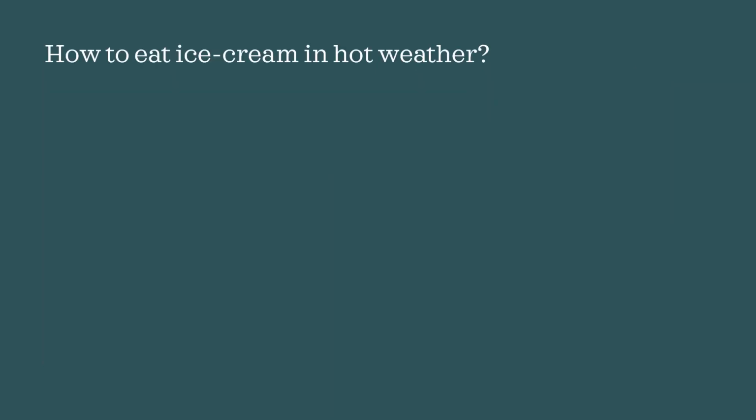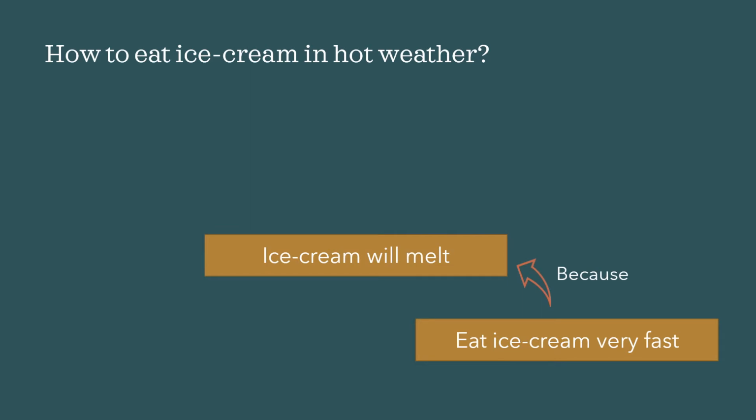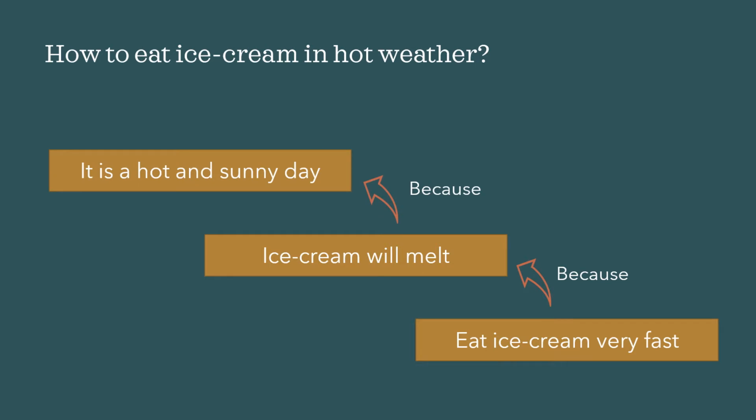So how do we eat ice cream in hot weather? We eat the ice cream very fast. Why? Because the ice cream will melt otherwise. Why? Because it is a hot and sunny day. So a hot and sunny day is causing the ice cream to melt. And because the ice cream is melting, you are eating the ice cream very fast.